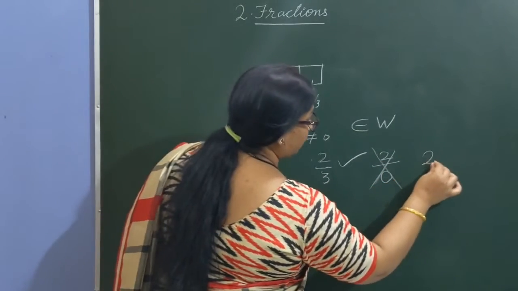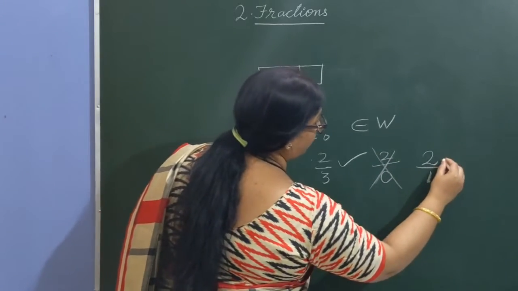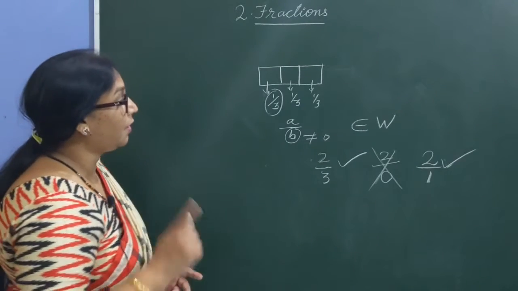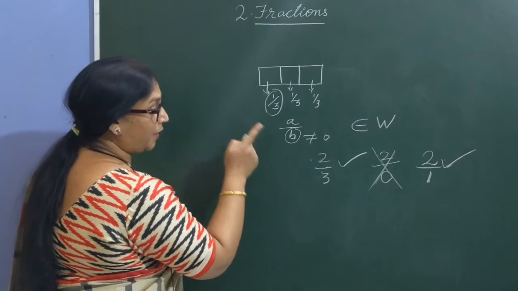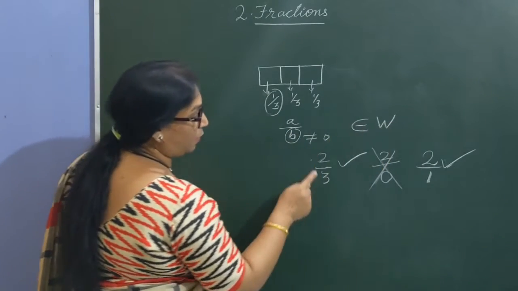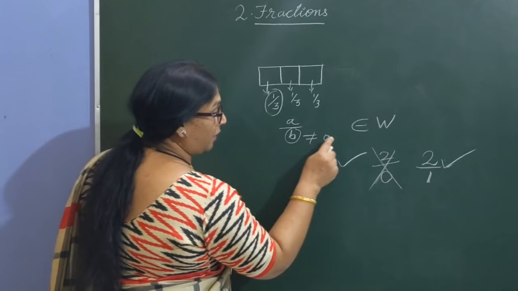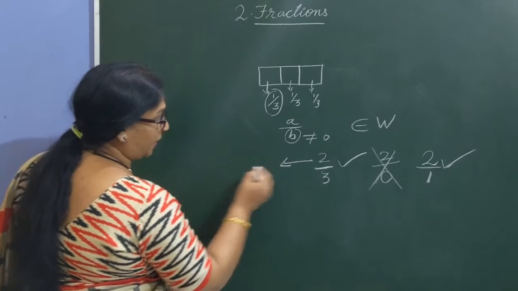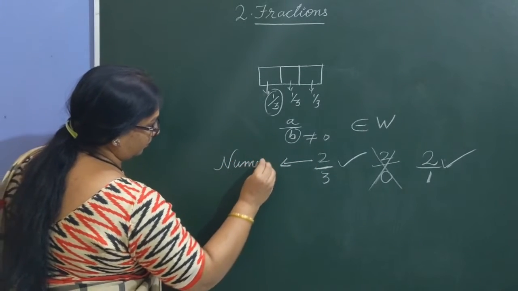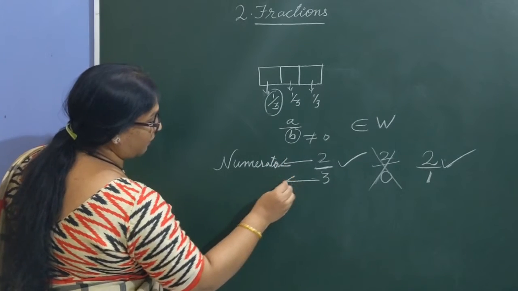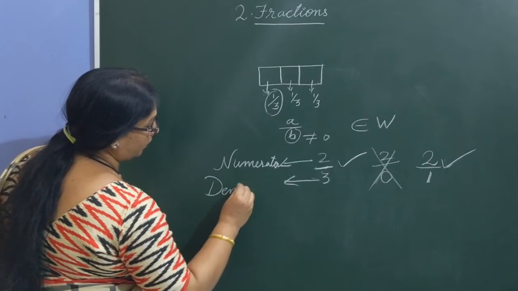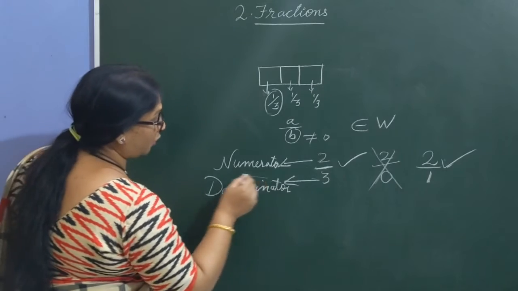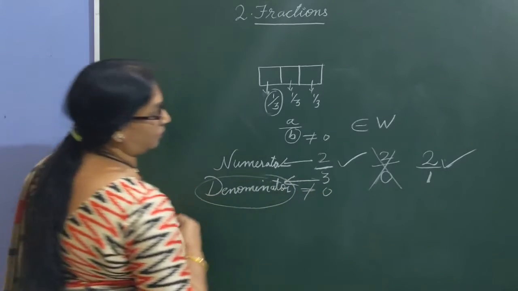Then next, 2. Is 2 a fraction? Yes, 2 can be written as 2/1, so 2/1 is a fraction. So fractions are the part of whole which can be written as a by b, where a and b are whole numbers and b is never equal to 0. Here this is called the division line, and the number above the division line is called the numerator. The number below the division line is called the denominator. So according to the definition of fractions, the denominator is never equal to 0.